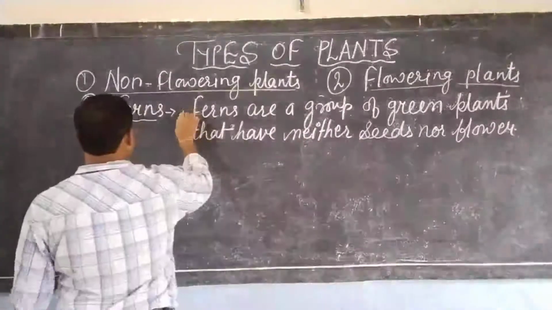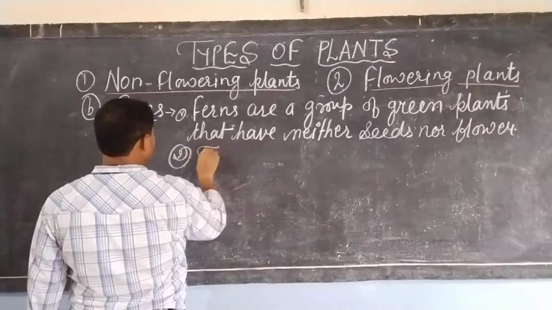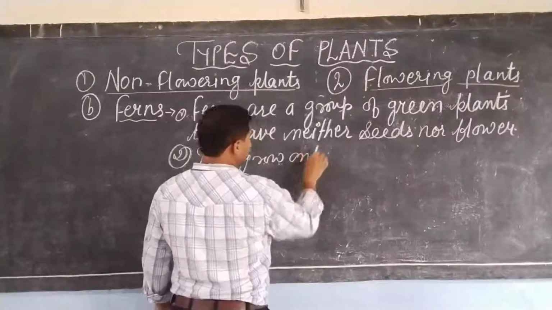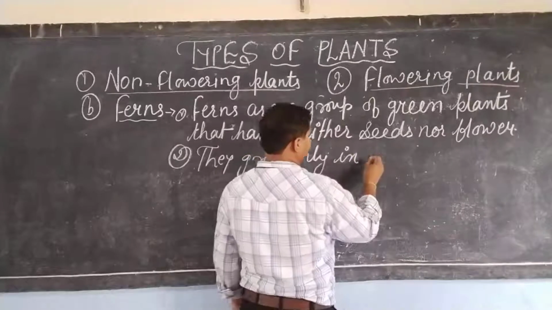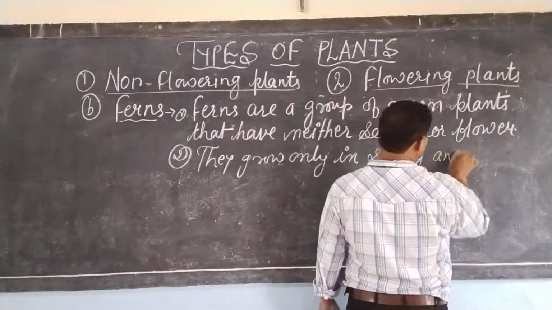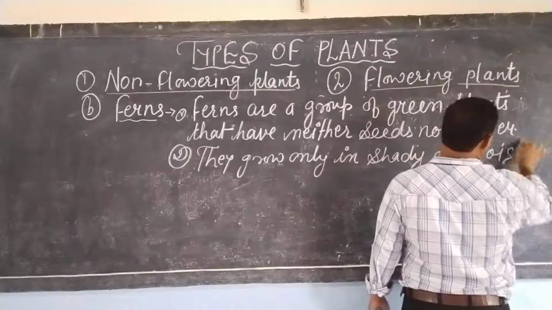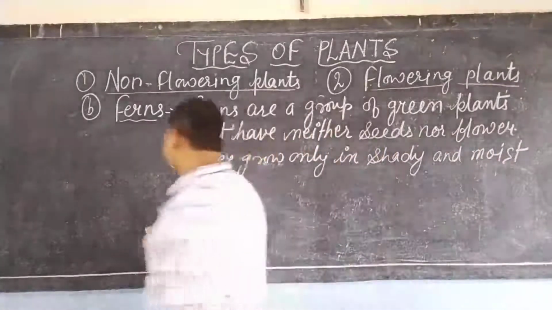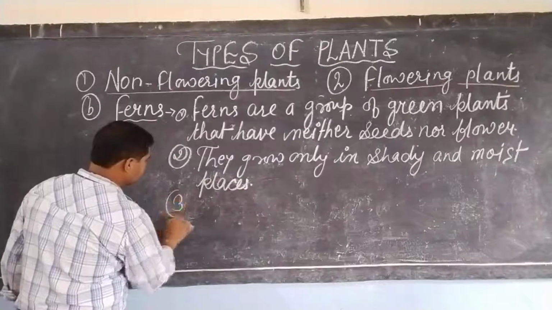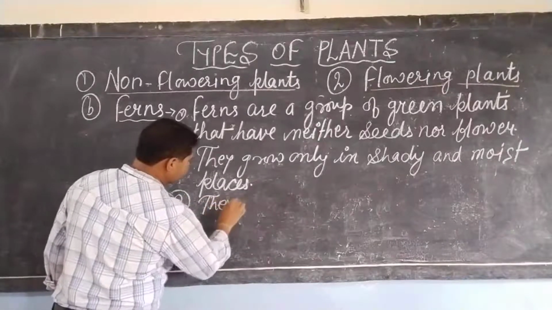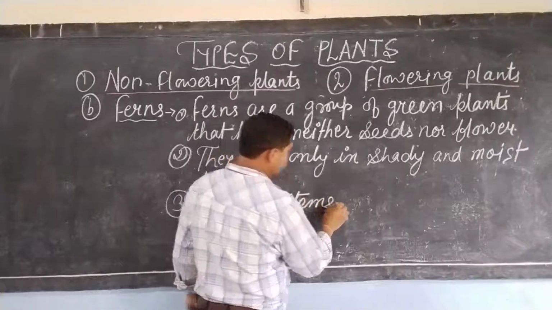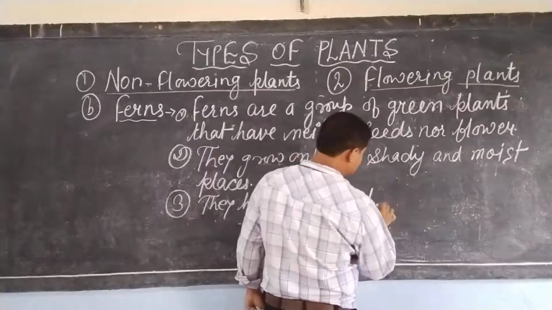Second, they grow only in shady and moist places. Third, they have stems and leaves.